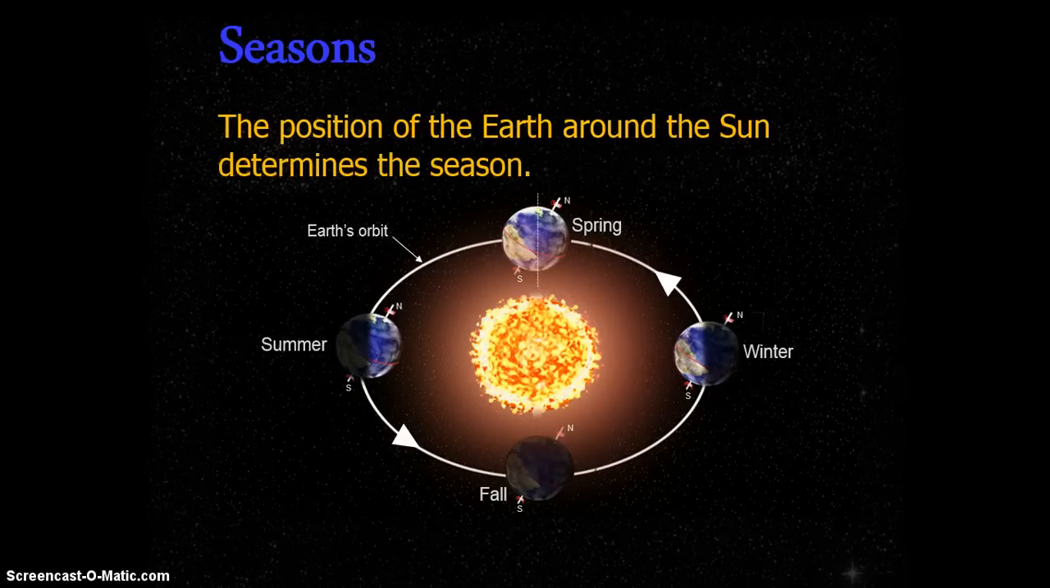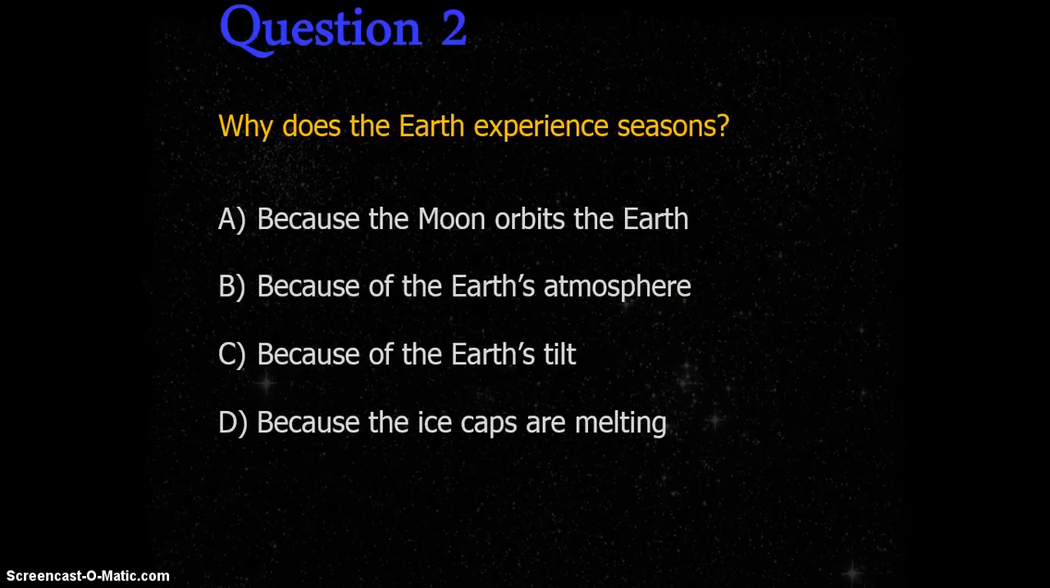So the position of the Earth around the sun determines whatever season we are in at that time, depending on your latitude. So, looking at your questions on your matrix, your essential questions, what causes seasons? So why does the Earth experience seasons? Take a look at your choices. You should be able to determine that the Earth experiences seasons because of the Earth's tilt.